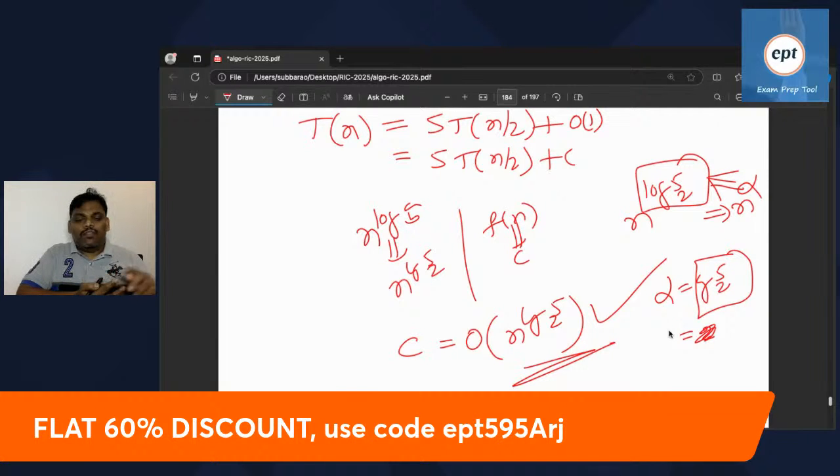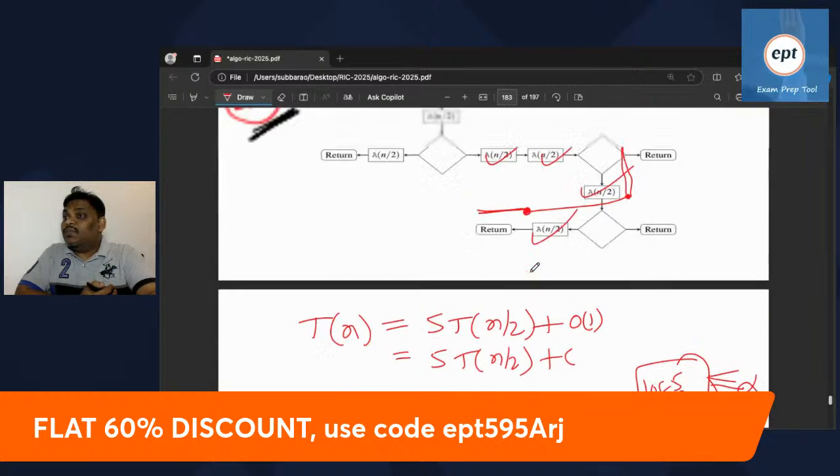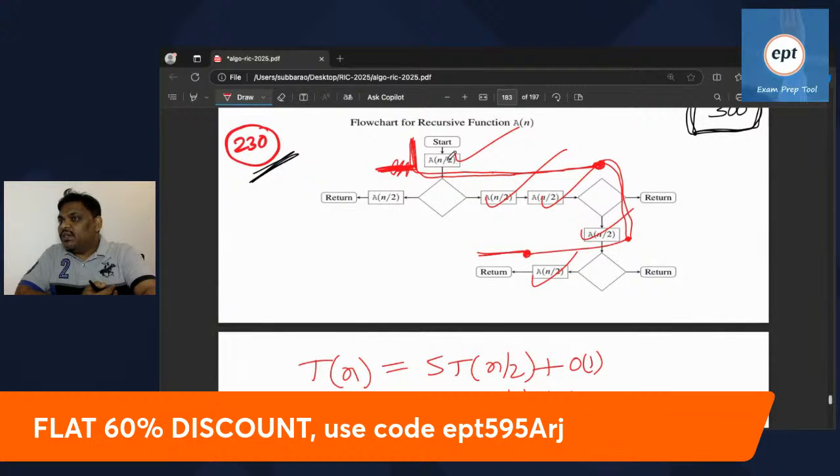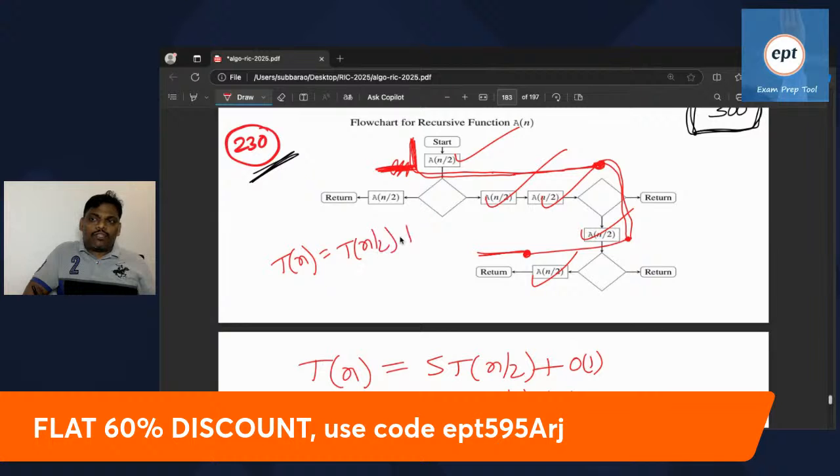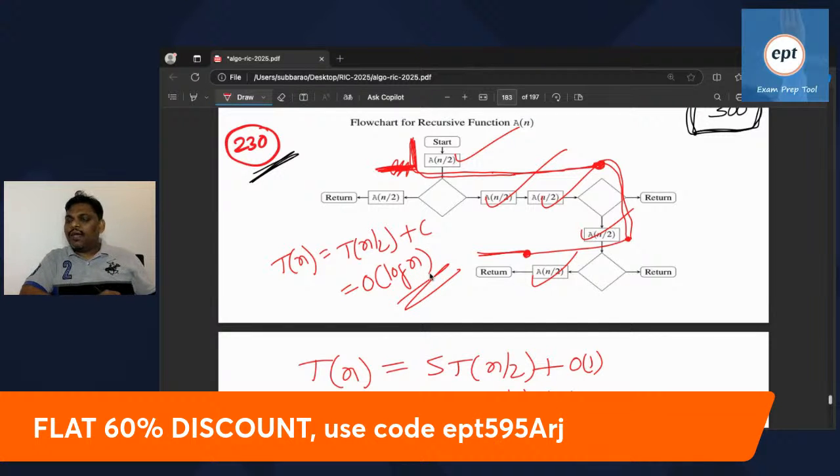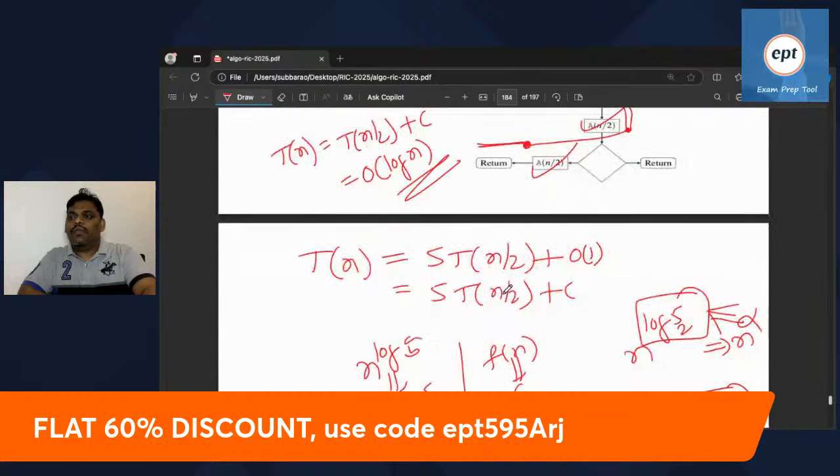I hope everyone is fine with this problem. If they ask you best case, right at the starting itself, go left side. Then the time complexity: T(n) = T(n/2) + constant, which gives the answer log n base 2. If they are asking the best case of this problem, the answer is log n base 2. Worst case is n power log 5 base 2.